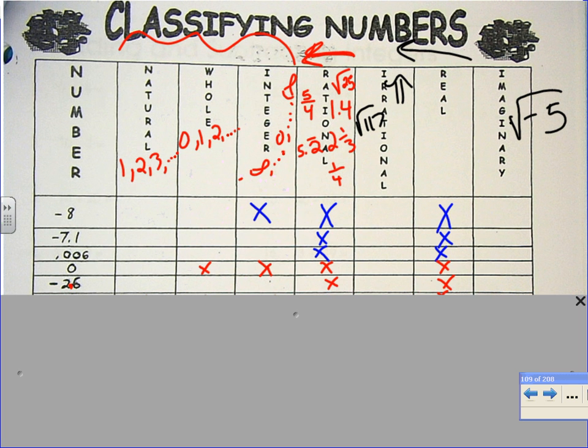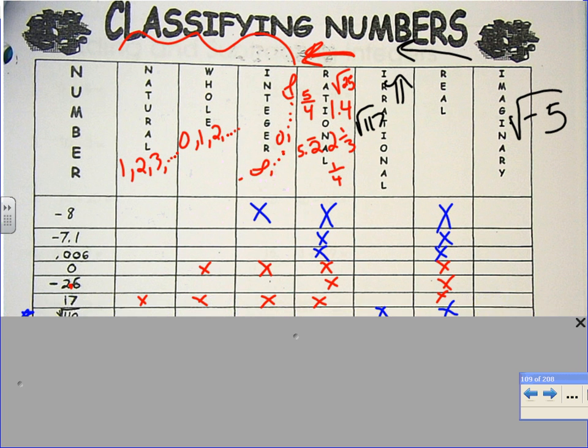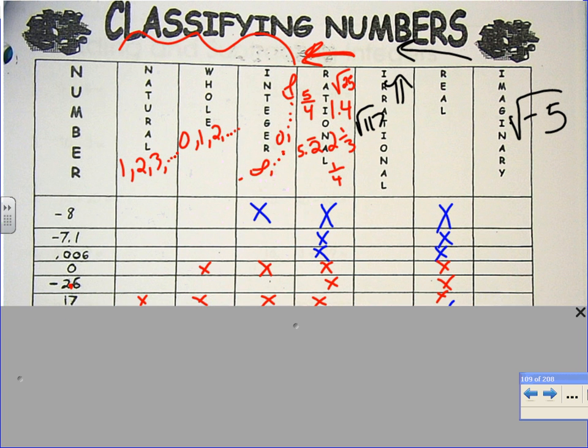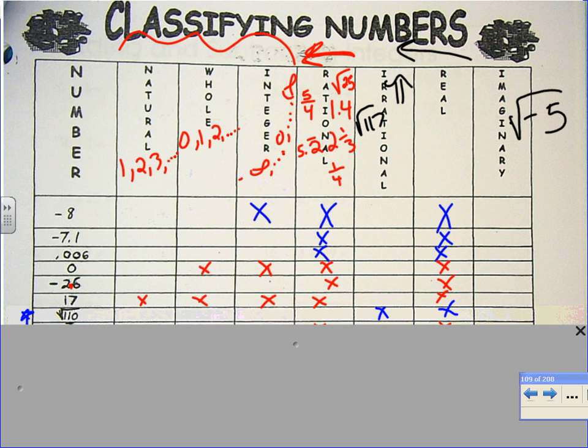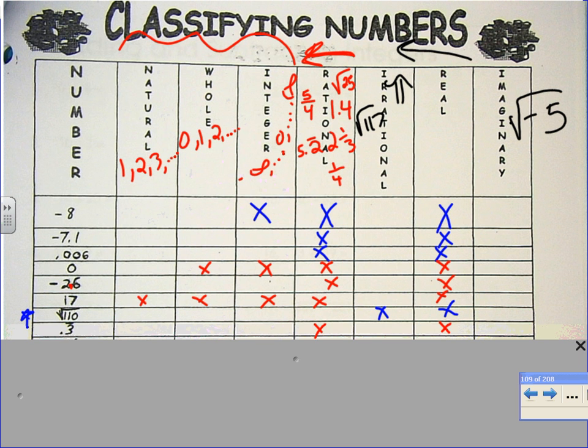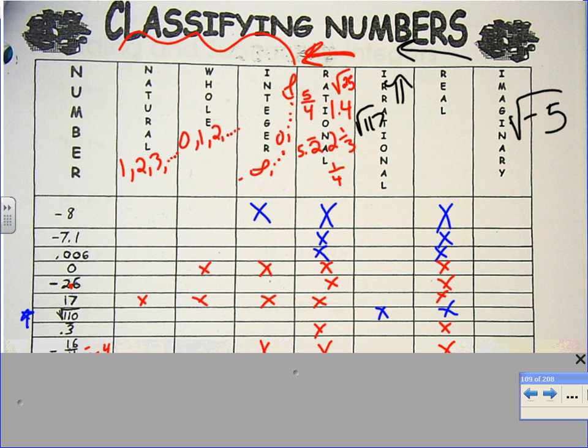17, Annalise. No, it's a 17. Okay, don't worry about it. Sean, 17. Good job. Square root of 110, Emma H. Good. Irrational, real. Alyssa, 0.3 repeating. Good. Rational, real. -16 over 4, Donatus. You're close. We're missing one. That one's a little tricky. Go ahead, Donatus. Why also an integer?